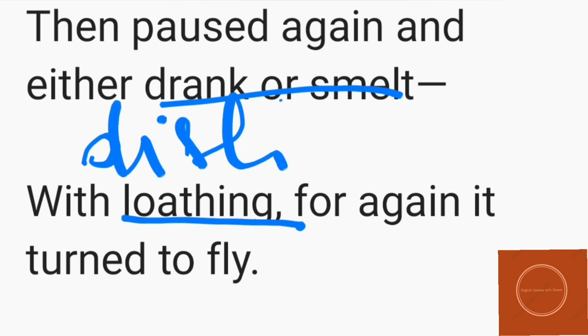So now after drinking or smelling the ink, the mite would not have liked it. That is why, with loathing, the poet has written, for again it turned to fly. If it would have liked it, it would have kept on drinking the ink that is there. But what the mite did was that as he did not like it, he again turned to fly.